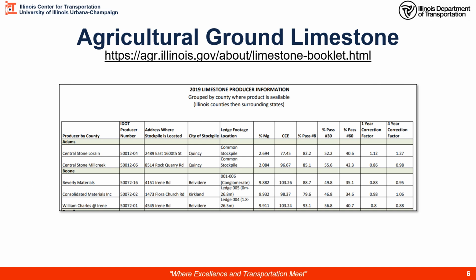IDOT uses this 4-year correction factor. So this is the one we're going to use. Here we've got one that's greater than 1, right? If you remember, the pay weight will be the weight tickets divided by this factor. So if we're dividing by something greater than 1, that means this material is not up to the same standard as our benchmark. It is less potent than our benchmark we're looking for.